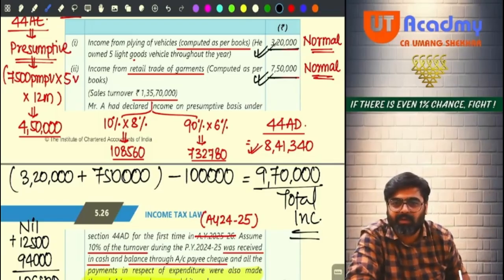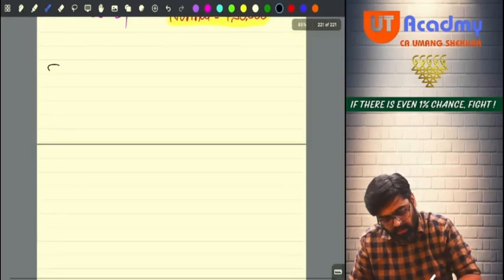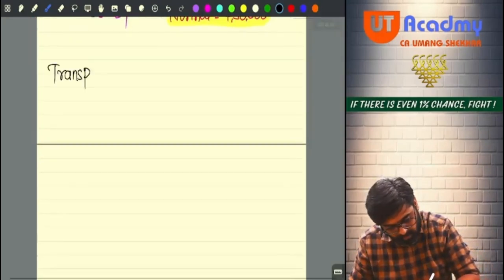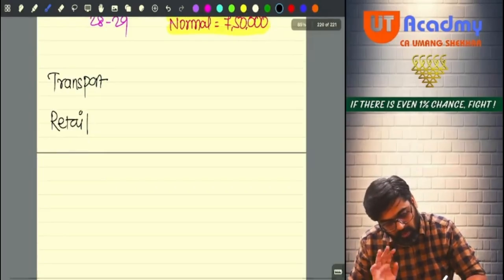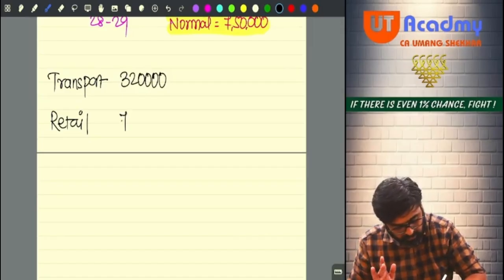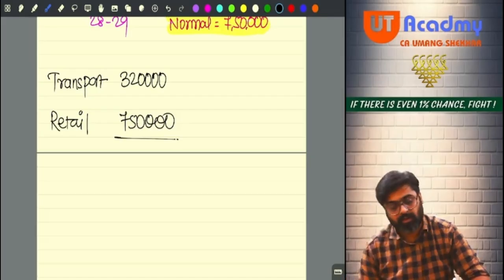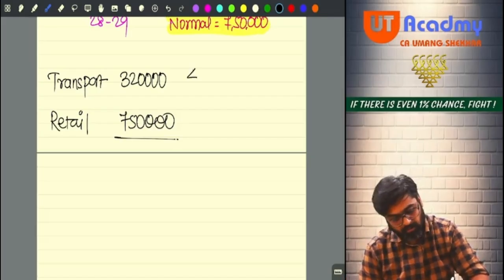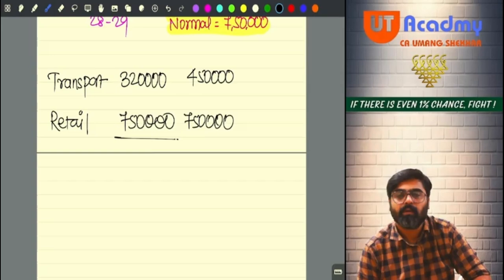So what I have done here, see your transport business and retail business, both normal you have taken. Normal is 3,20,000 and 7,50,000. What if for this you would have taken 44A? It would have been 4,50,000, and this would have been 7,50,000, you would have taken normal only.